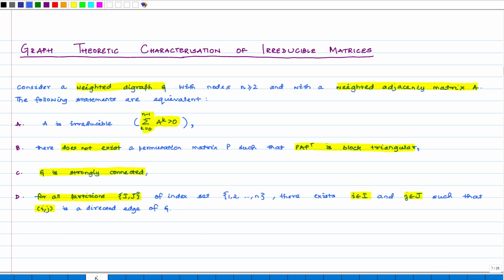Let us start with the simple case of A to C. Let me quickly remind you what was A and what was C. A was that A is irreducible and C says G is strongly connected.